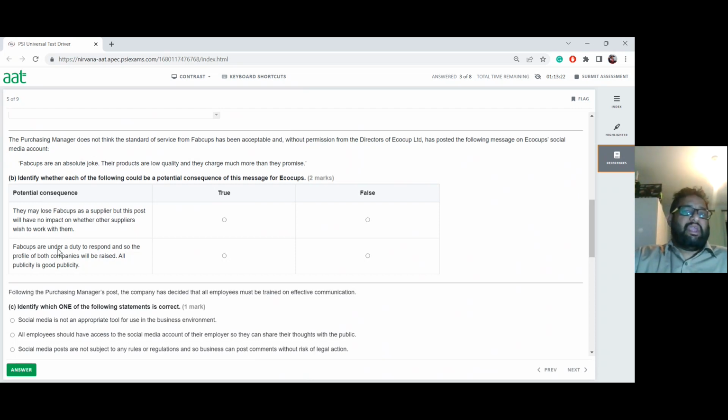It's going to be possibly, you know, say no impact whether the other suppliers wish to work with them. It will have an impact on other suppliers because people actually troll through. Yeah, you may lose, but this post will have no impact. That is not right. If they say no impact, that is absolutely wrong because people may put away the wrong, or what we call incorrect reviews, because I read all the negative reviews.